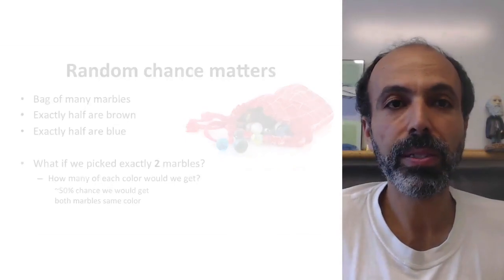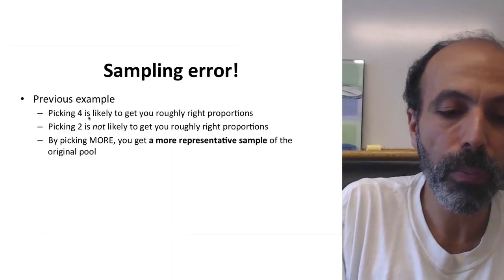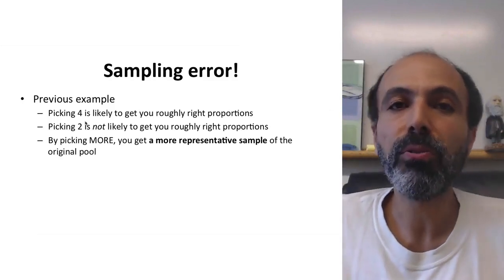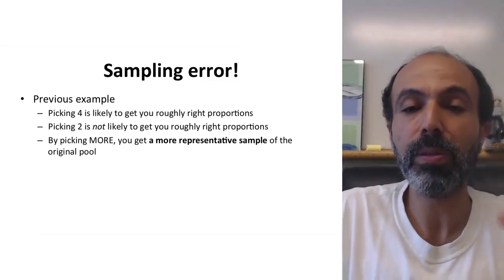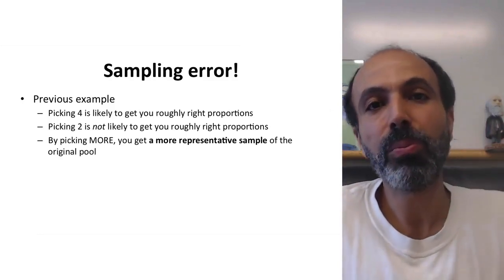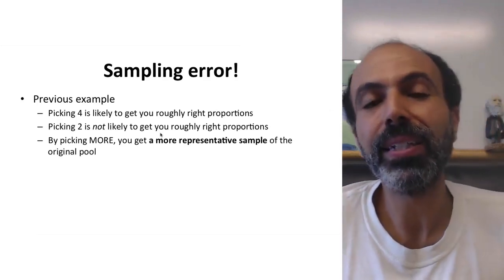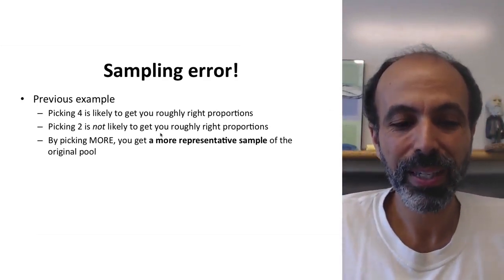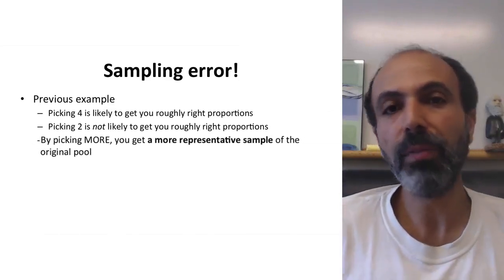Well, this illustrates the point of sampling error. In this prior example, when you picked 4 marbles, it's likely you'd get roughly the same proportions as you had in the previous bag, right? So this would be the right proportions, that it mimics the previous generation. If you pick 2, you're very unlikely to get even roughly the right proportions. So by picking more, you tend to get a more representative sample of the original pool.